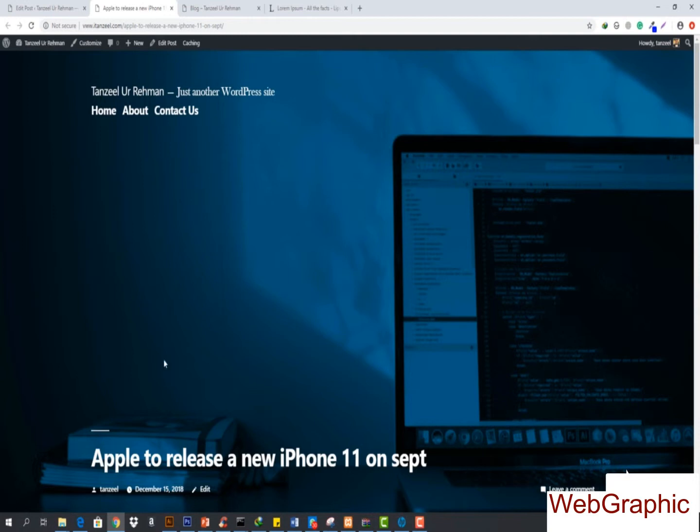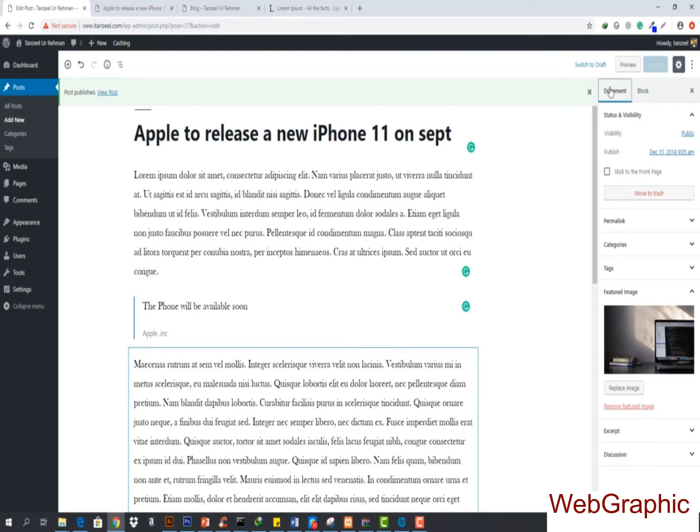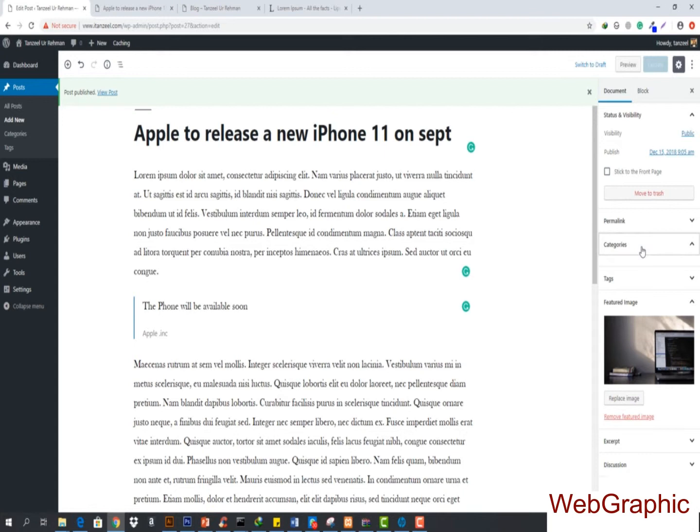So let's suppose that we want to categorize our post, like we want to build a blog, and in there we can just show some news, company news, and something like that. So how can you categorize it? And here comes the option for that. If we just close this panel and go to the document of this post that we are in here, then you can see we have got the categories.